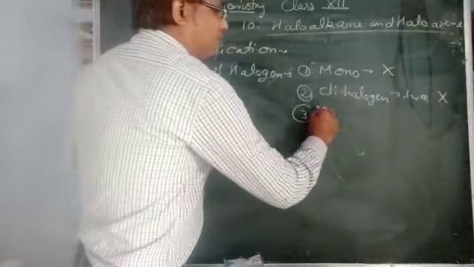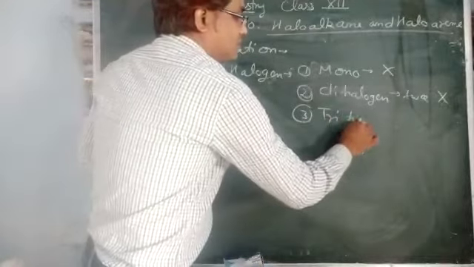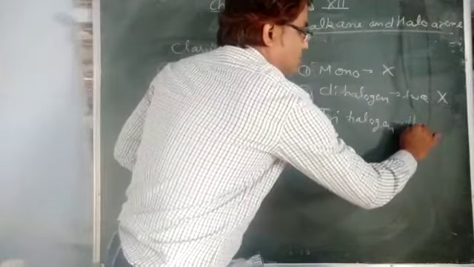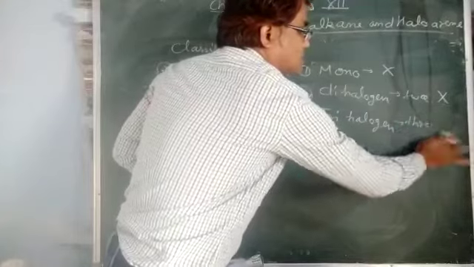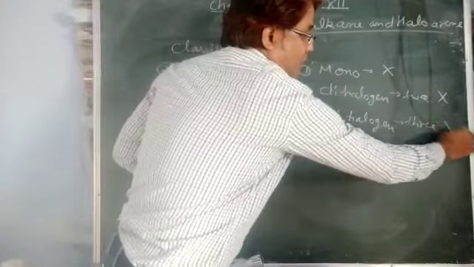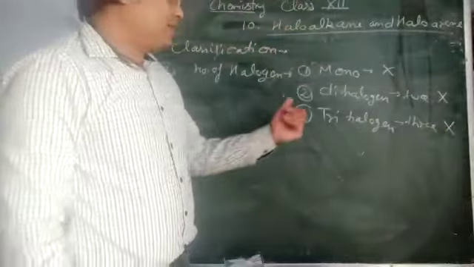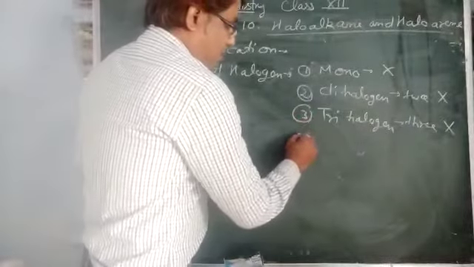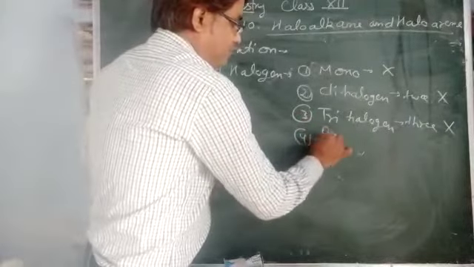Next, tri: there will be three halogen atoms in the compound, then it will be called a trihalogen derivative. And more than three is poly.